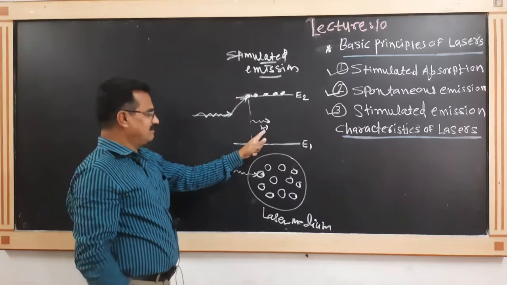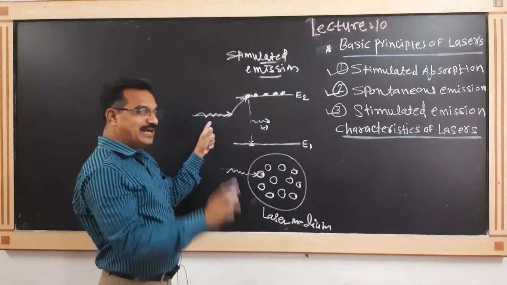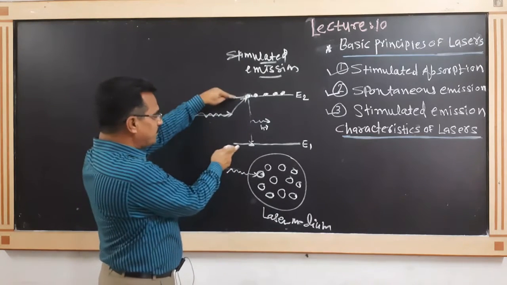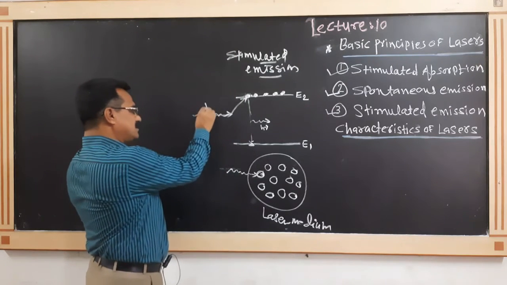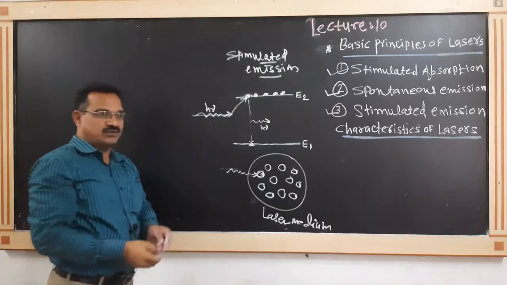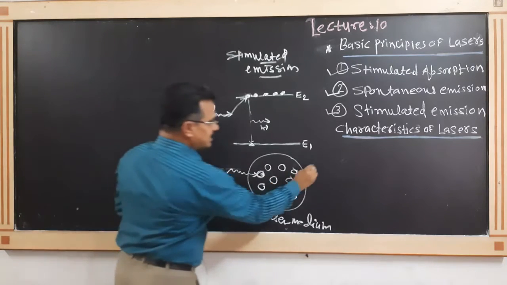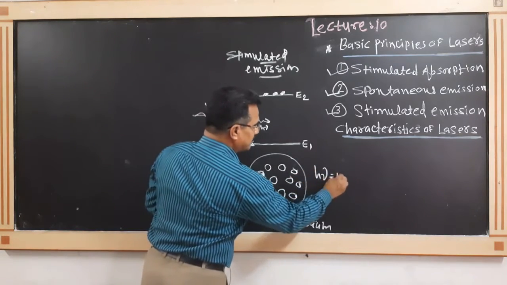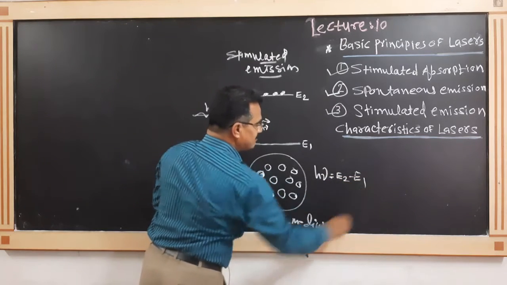Remember that the incident photon energy must be equal to h nu, which must be equal to E2 minus E1.